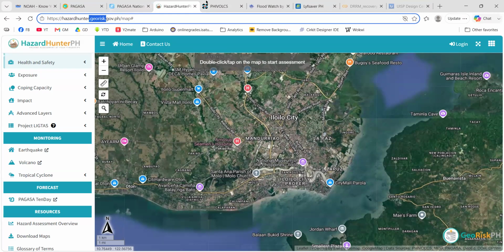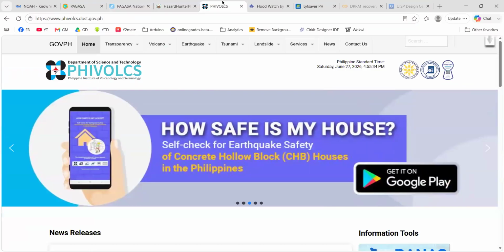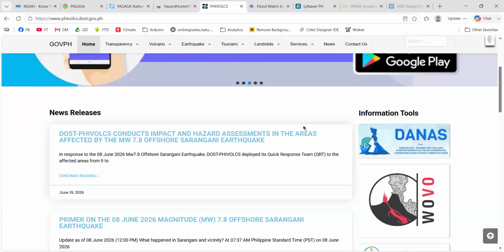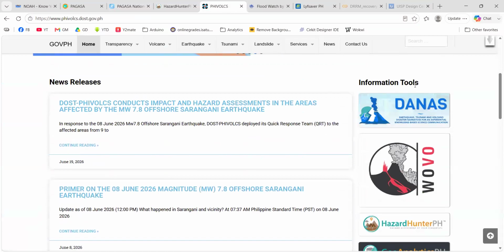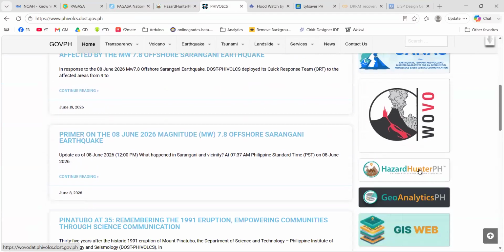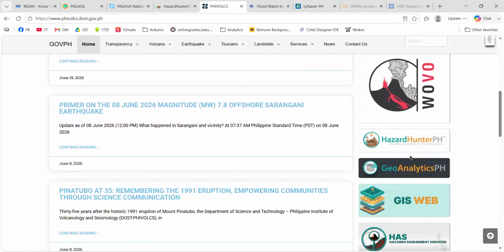So there are many other apps. If you go visit their official website, we have several apps here to choose from, of course, for being aware of the current scenarios in different places of the Philippines or any areas of your concern.